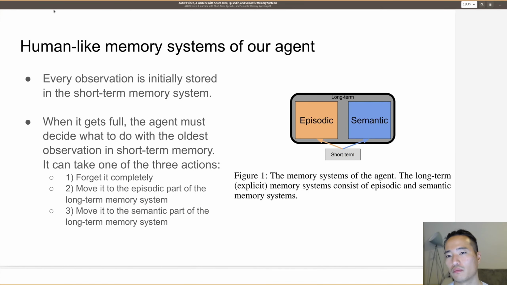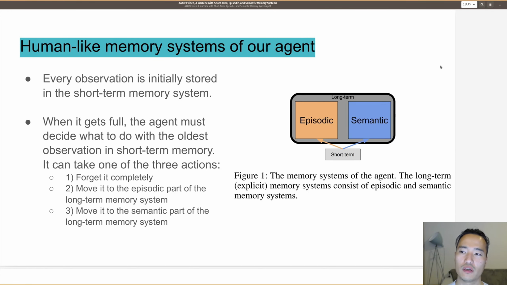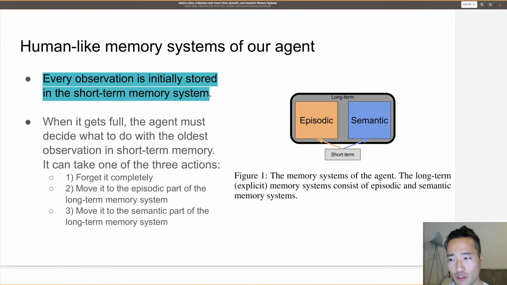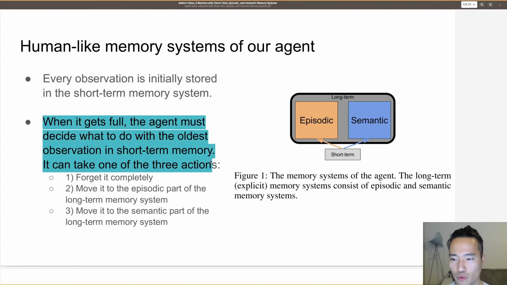Human-like memory systems of our agent. Now that we have designed our environment, we have to design our agent that will interact with the environment to maximize its rewards by answering the questions. Every observation is initially stored in the short-term memory system. When it gets full, the agent must decide what to do with the oldest observation in the short-term memory.